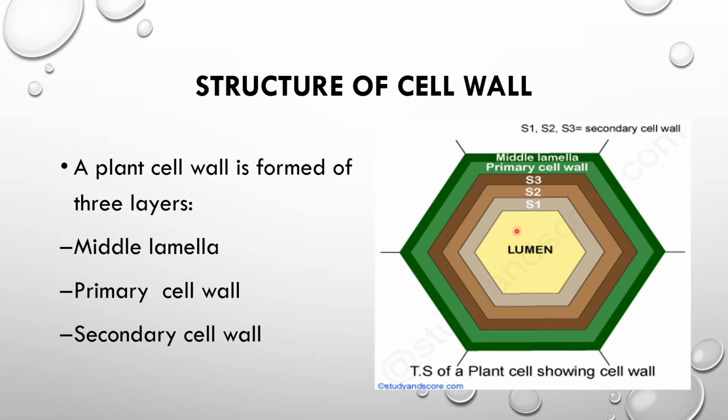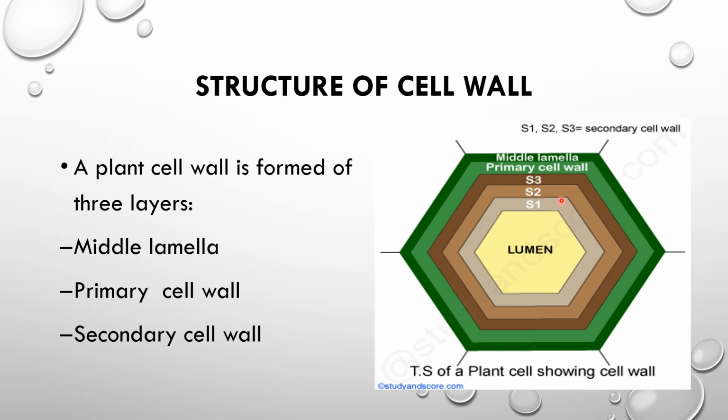Structure of cell wall. The plant cell wall is formed of three layers, that is middle lamella, then primary cell wall and secondary cell wall. In this image you can see the outer, that is your middle lamella, then there is a primary cell wall which is green in color and present in the young plant, and as they mature, that young layer, that green color, is converted into the bark-like structure or brown structure, that is your secondary cell wall.